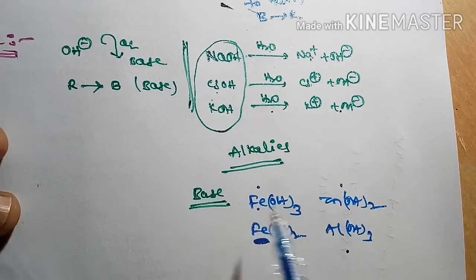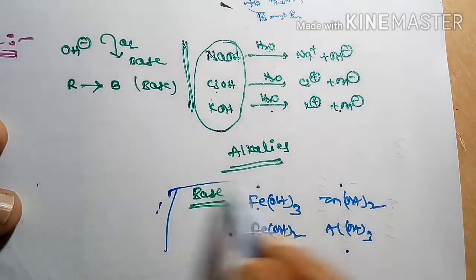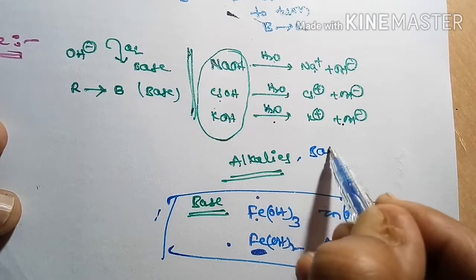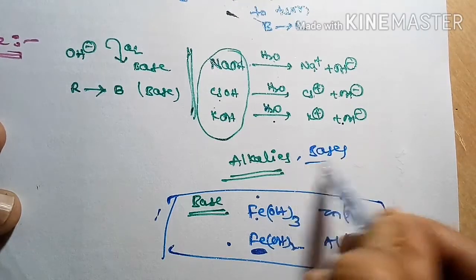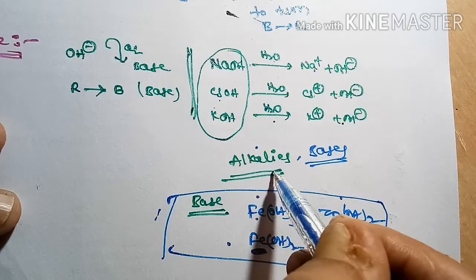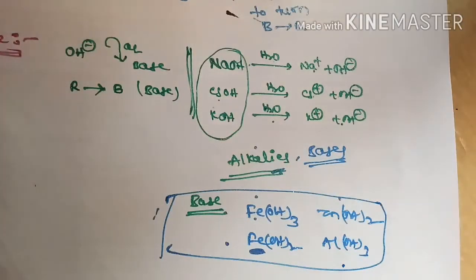Here, these are not dissolved in water, so they are called bases. So all alkalis are bases, but not all bases are alkalis. The bases which are dissolved in water are called alkalis. Okay, let me stop.